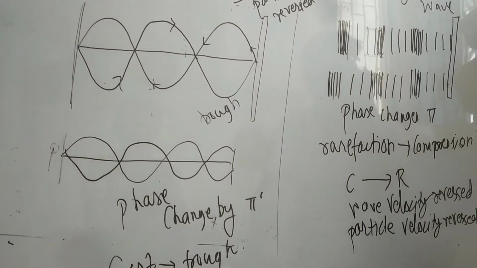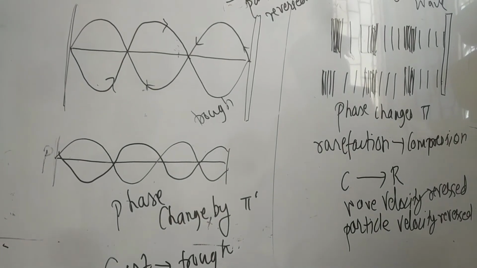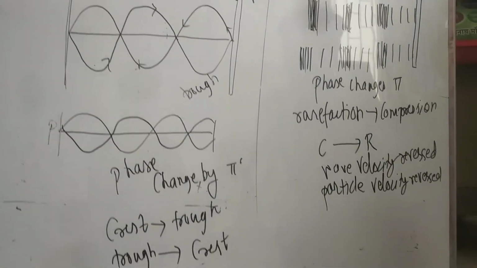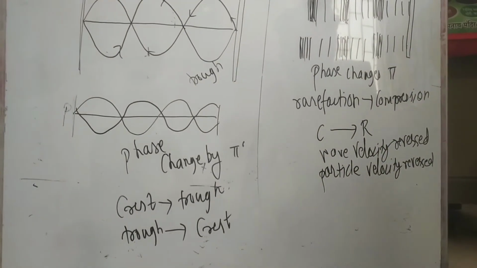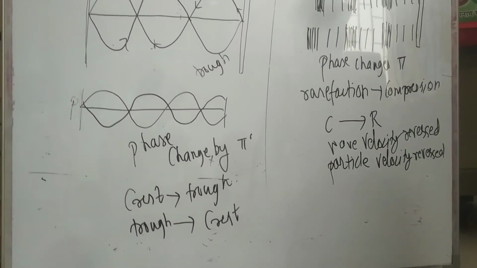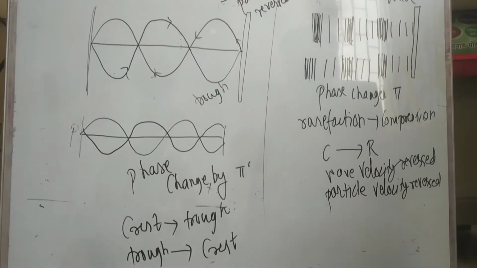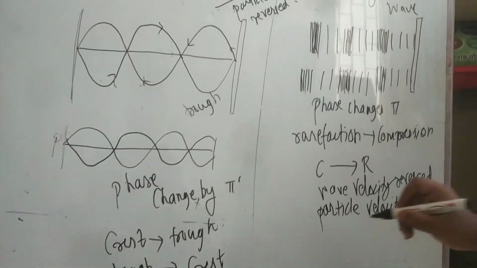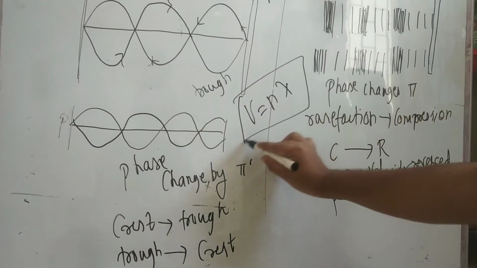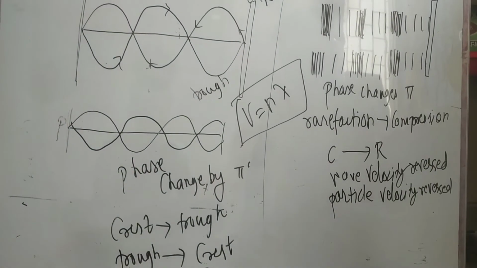Now in this case, I said wave velocity and particle velocity. Obviously, wave velocity and particle velocity are different terms. We are going to learn in detail about them in the chapter on oscillation, where you can see two different equations. But for the wave velocity, normally we use the equation v is equal to n lambda, which you already know. So this is the wave velocity.